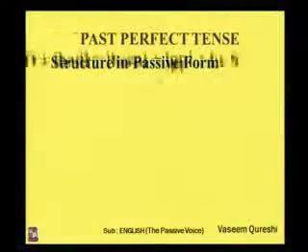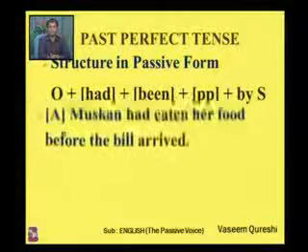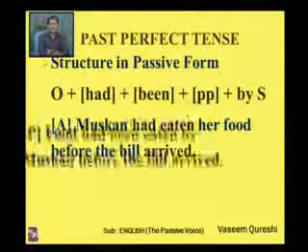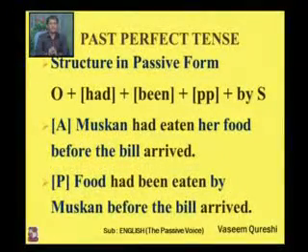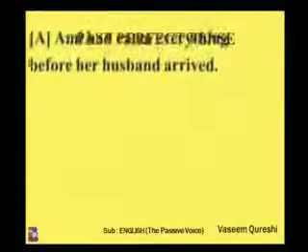In passive voice, we have had plus been plus past participle. Muskan had eaten her food before the bill arrived. Her food, that is the object. So the sentence in passive voice would be like this. Food had been eaten by Muskan. You can say her food had been eaten by Muskan before the bill arrived. Right?